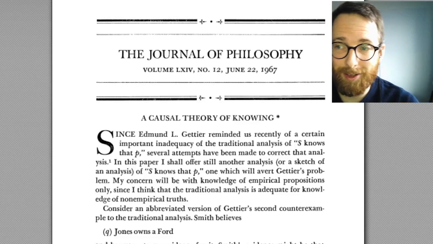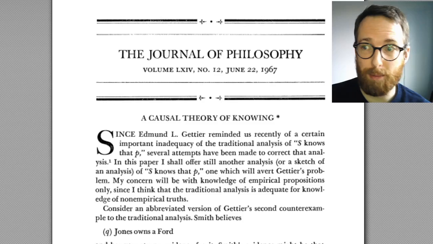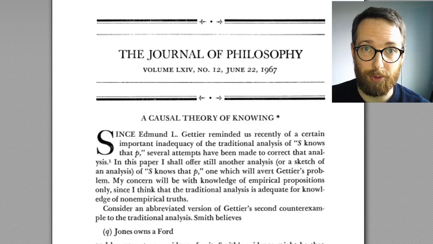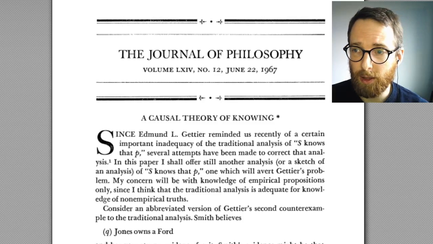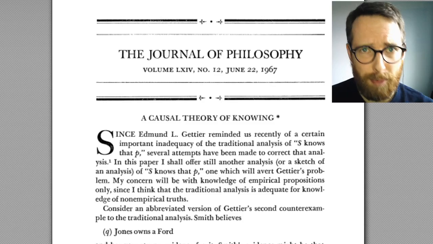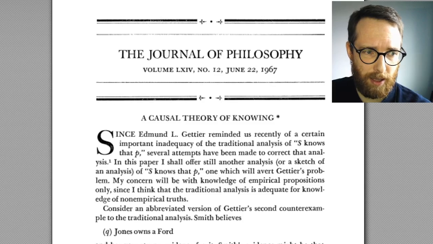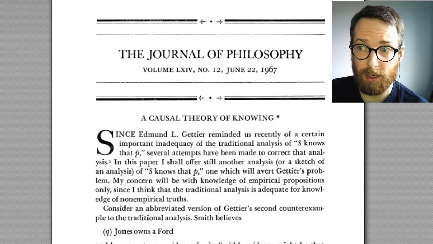Hi, folks. I'm going to give you a video here talking about the 1967 Goldman paper, where he gives you a causal theory of knowing. The main thing I want to do here is cover the basic idea of the theory of knowledge he gives, and try to give my own explanation of some of his examples.